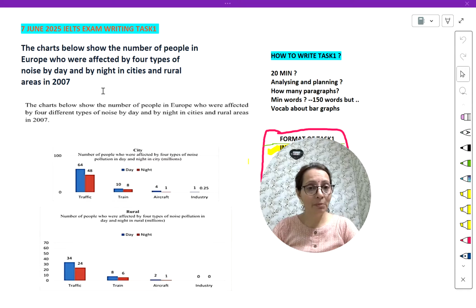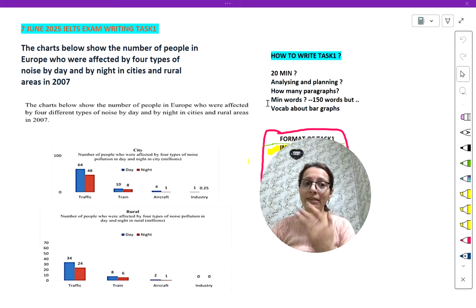Okay, so it's important to know the strategy for how to write this Writing Task 1, that is the bar graph. Here we have been given 2 bar graphs. In 20 minutes, how to analyze, how to plan, how many paragraphs we should write, minimum words. Many students are stuck at the 150-word strategy. No, we will not write more than 150 words. What will happen if we write 140 or 145 words? Nothing will happen. If you overthink everything, just write it in your flow.